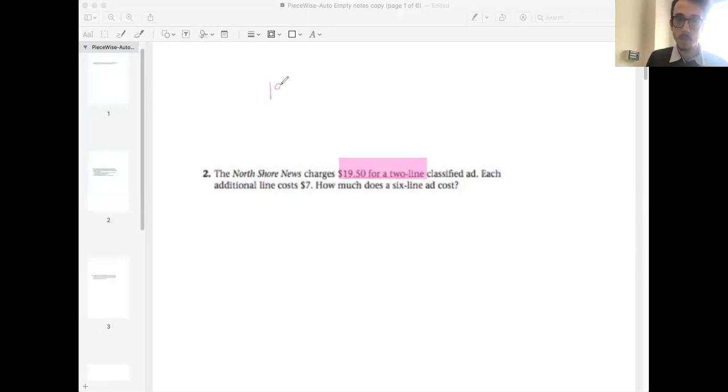So we're dealing with $19.50 if we have 1 or 2 lines. And eventually we'll get into the mathematical notation of all this. But for now, we'll just say $19.50 if it's 1 or 2 lines. And then we have $7 added on. So we have $19.50, but then we add on $7 depending on how many more lines we have above 2.